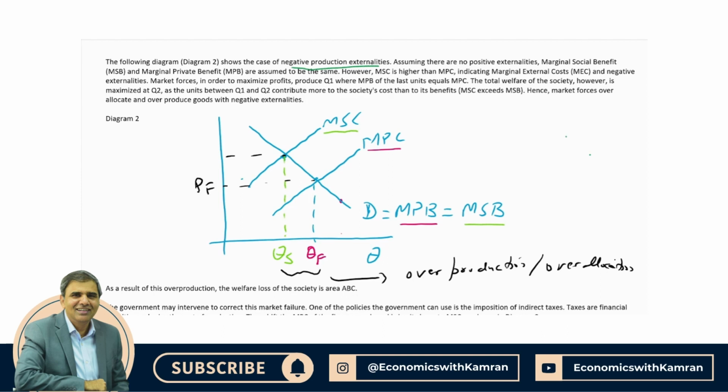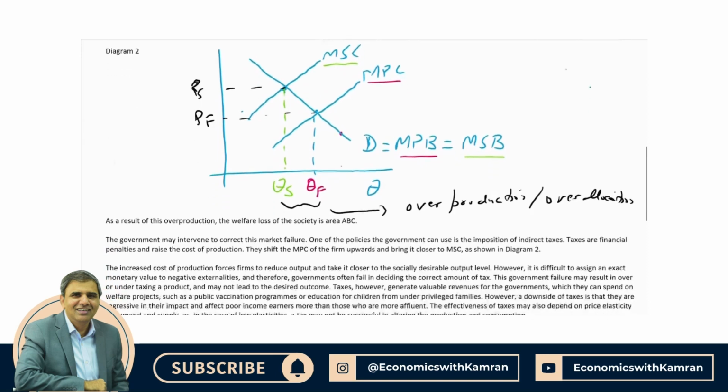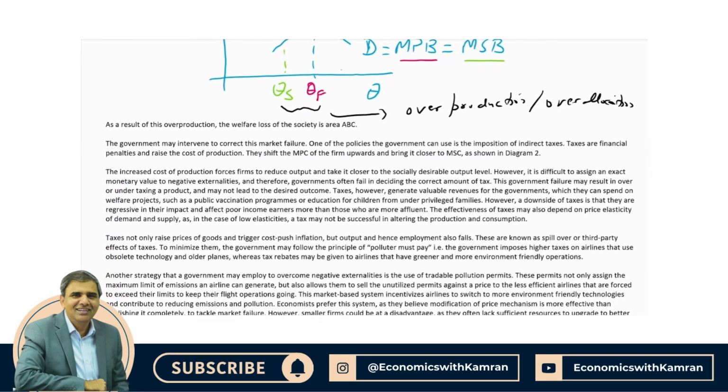The more important thing is to show the quantities, because the question is about over allocation. So that's the diagram you will make to show negative production externalities, and as a result of that, there is over allocation of resources. Now, government can intervene to correct this market failure, and one of the policies government can use is indirect taxes. The government can impose indirect taxes to correct this market failure.